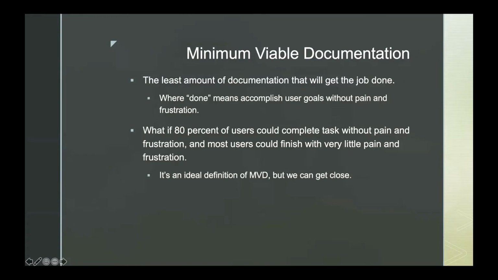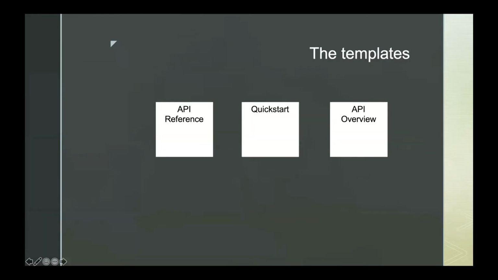So I'm going to jump cut to what the templates are, the final product of the templates, and then explain how I got to these and how they're supposed to address this pain-free environment for users. This is very simple, and it might look familiar. These document types might look familiar to people who've done a lot of documentation anyway.